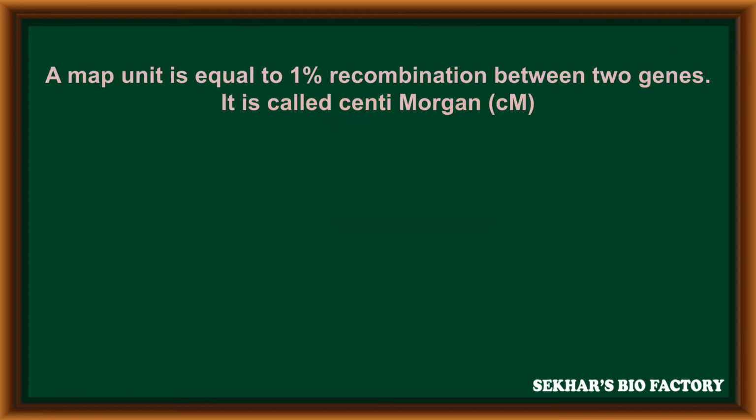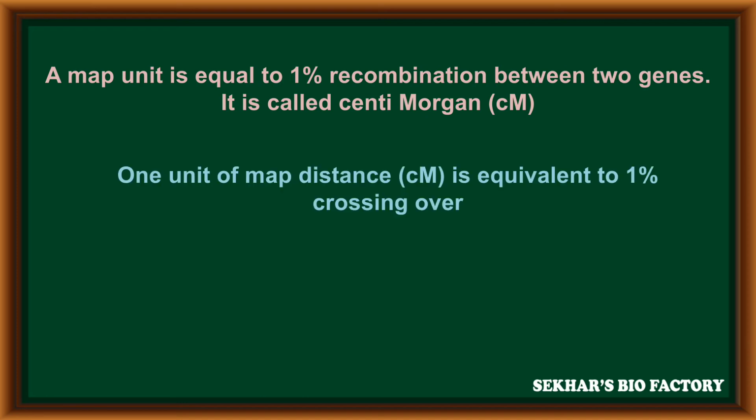Along with that, a map unit is the unit to calculate the distance between genes present on a chromosome. This map unit is equal to 1% of recombination between two genes. It is called a centimorgan. One unit of map distance, that is one centimorgan, is equal to 1% of crossing over.